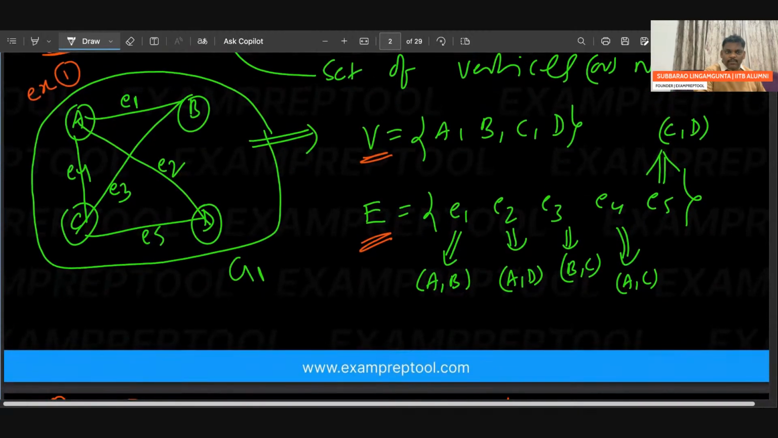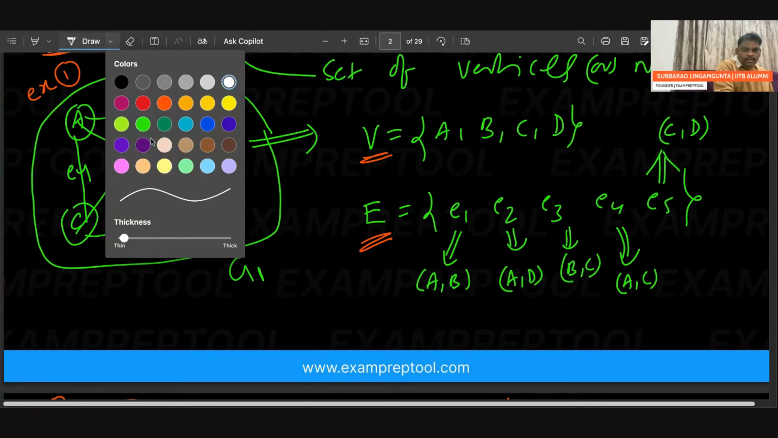Observe here. Example 1. Observe everyone. If you see example 1, I have to use some other color. I think I may go for the white color.